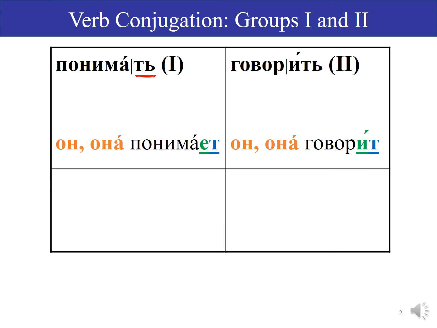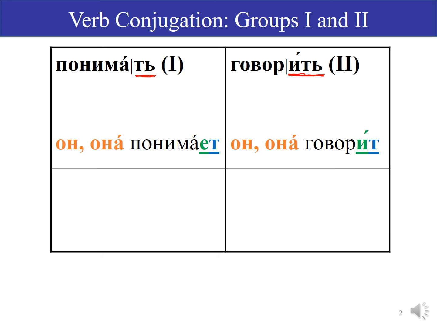By contrast, there's another group of verbs, the group 2 verbs, conjugation 2, or the second conjugation, and that's the group to which the verb говорить belongs. Говорить, to speak. In this case, we find the stem by chopping off not only the «т» мягкий знак, but also the vowel right before that. So we get a stem that ends in a consonant. Говор is the stem.